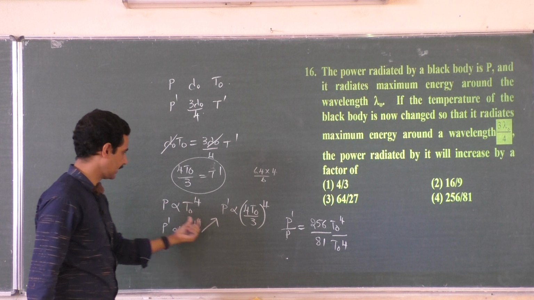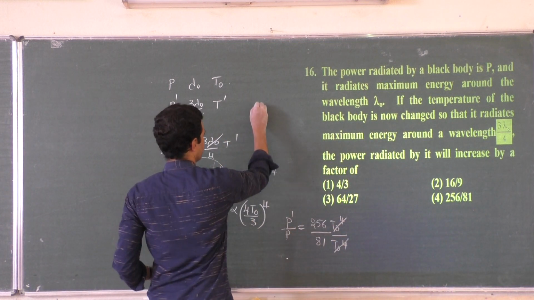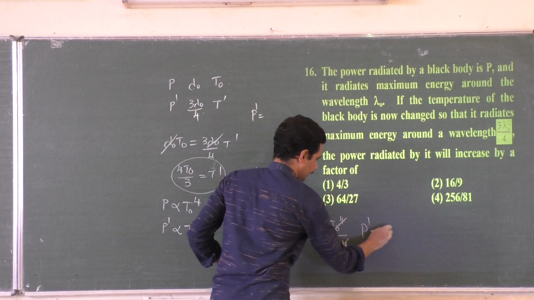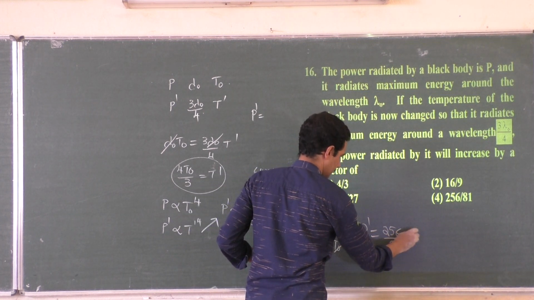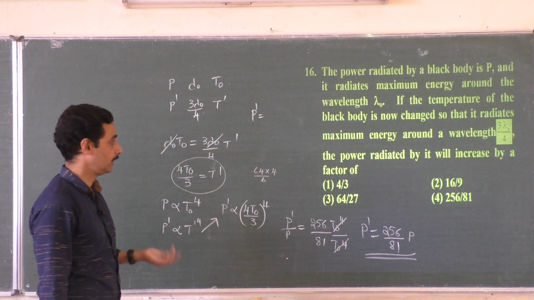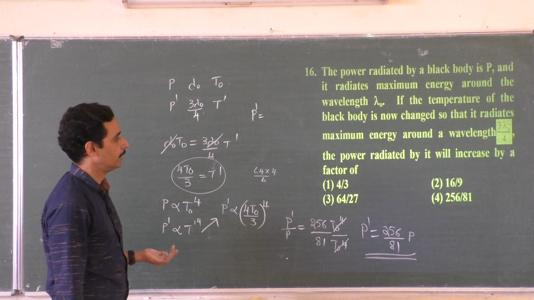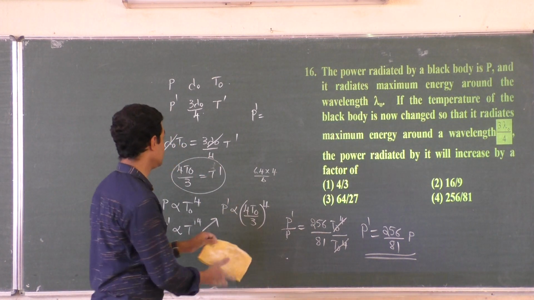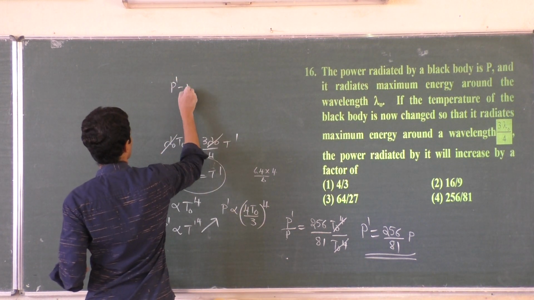Then P is directly proportional to T naught to the power 4. This gets cancelled. Now P dash is equal to 256 by 81 times the initial power. New power is 256 by 81 times the initial power. They want the change in power, right? That means final power minus initial power.